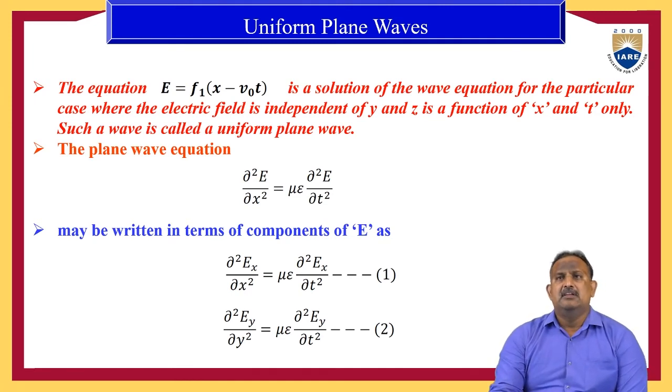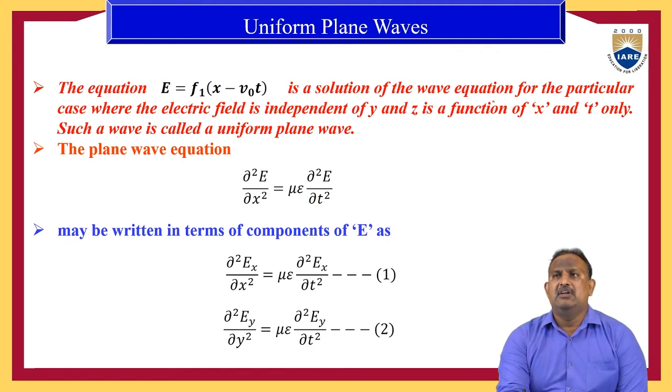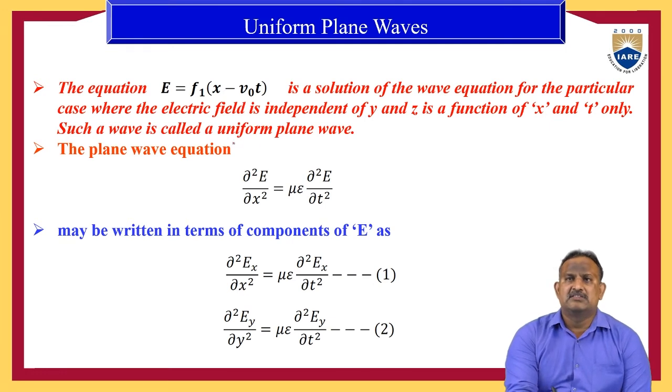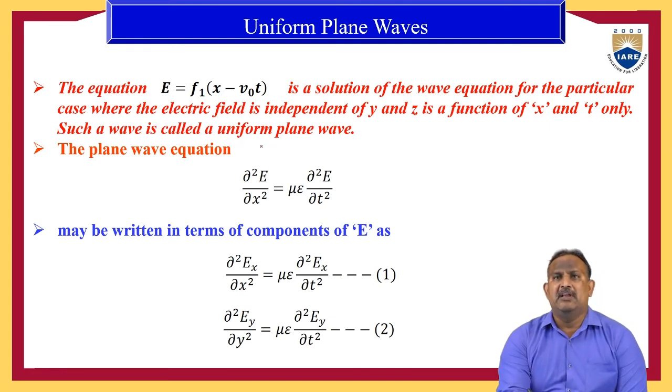Therefore, the equation E is equal to f1 of (x minus v naught t) is a solution of the wave equation, for the particular case where the electric field is independent of y and z and it is a function of x and t only. Such a wave is known as a uniform plane wave.